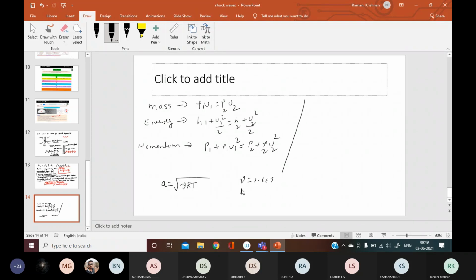R, the gas constant, is given as 2208. And the temperature is also given, it is 350 Kelvin. Is it not very simple? They'll give you all these three. You just have to substitute and get the value of the velocity of sound.